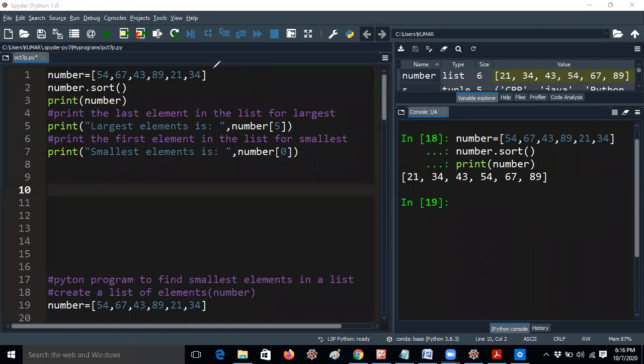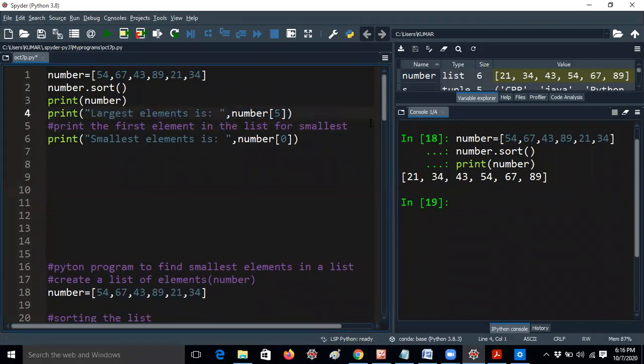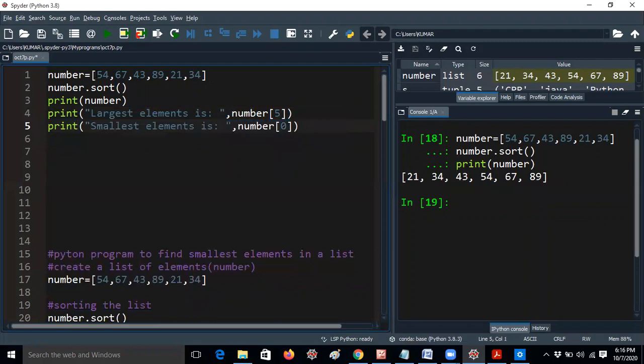Okay, this is not a good method actually. For example, the program will work for only these 6 numbers. If I add any one extra number to the list, it will give the wrong result for the largest element, because the smallest element will be high again in the 0th position. If I add any number to the list itself, it will give the wrong value. So don't prefer this program.